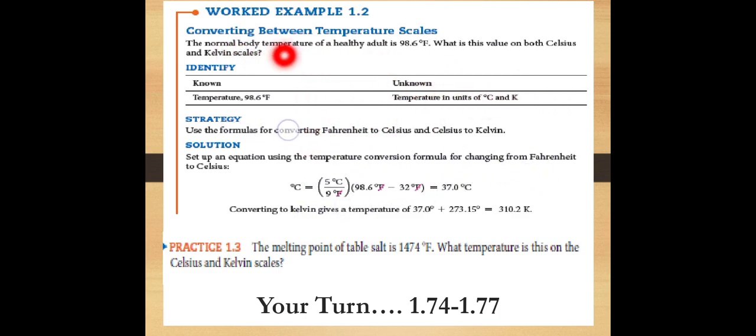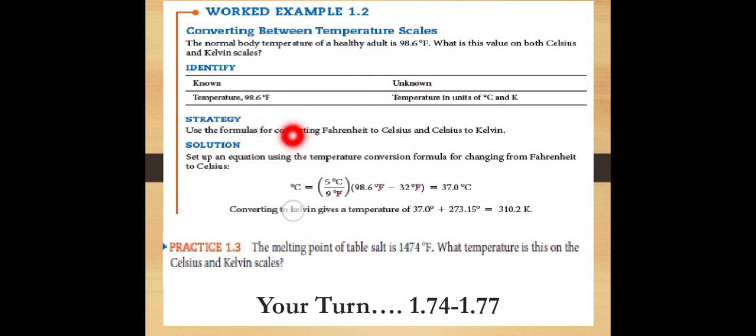For example, the normal body temperature of a healthy adult is 98.6 Fahrenheit. So what is the value in both Celsius and Kelvin? We are provided with the temperature in Fahrenheit. We have to convert it into Celsius and then Kelvin. So first of all, we convert it into Celsius.